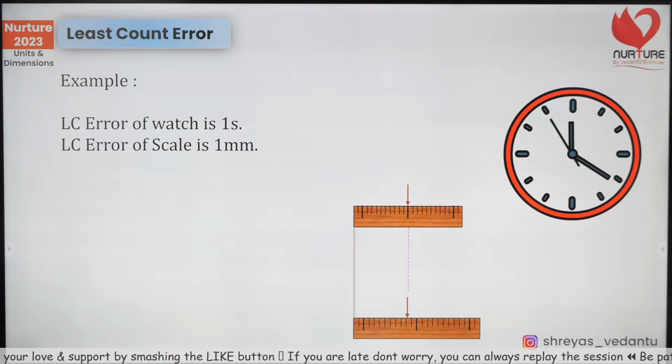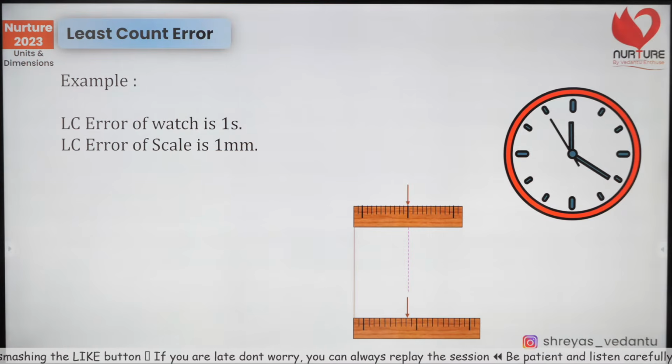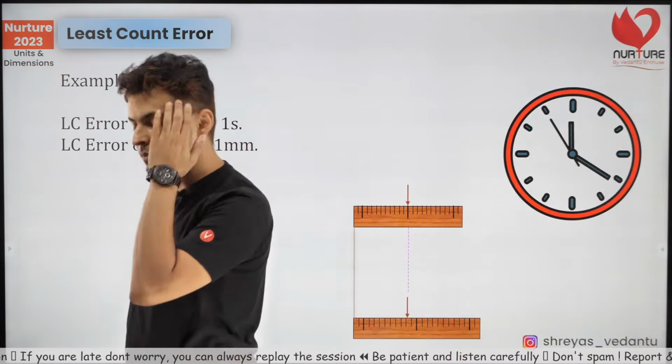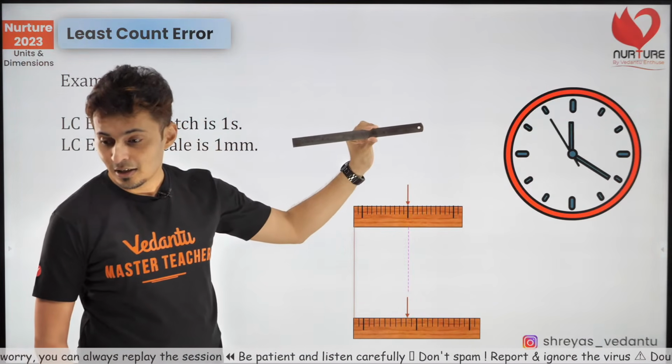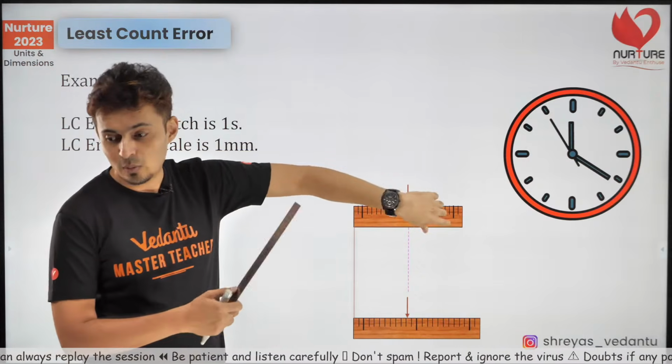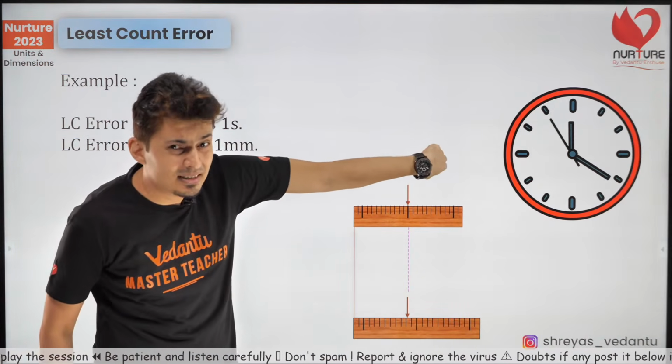Waiting for your answers. What is the smallest number? Yes, Abhinav says 1 second. No, Monkey D. Luffy, my watch is not that accurate. It is 1 second. Yes, correct.